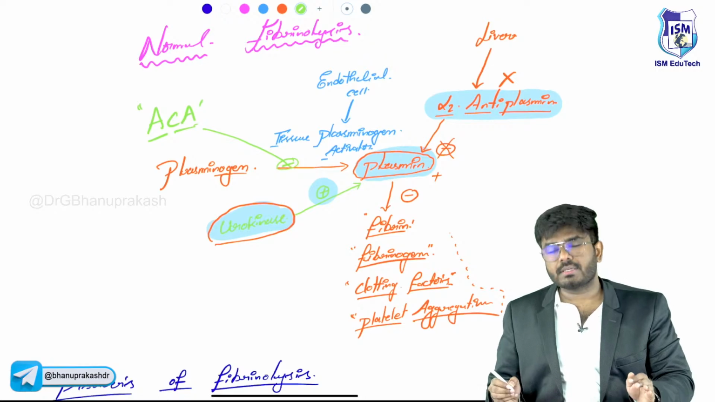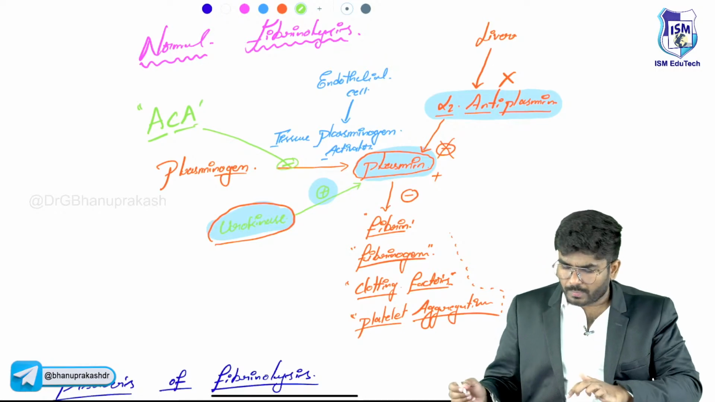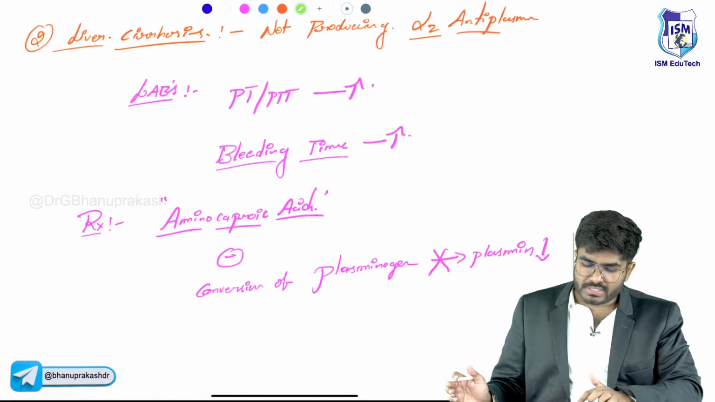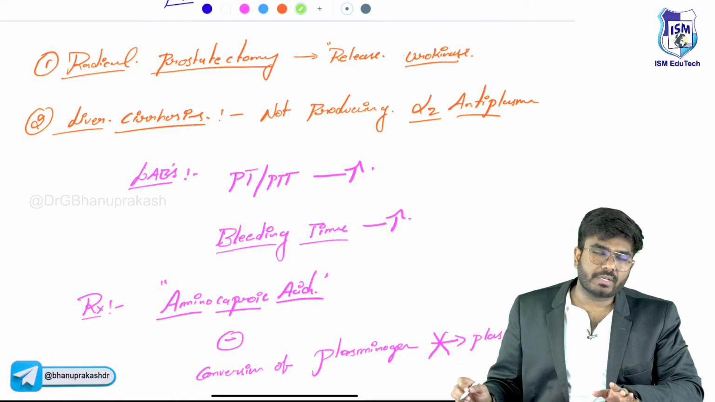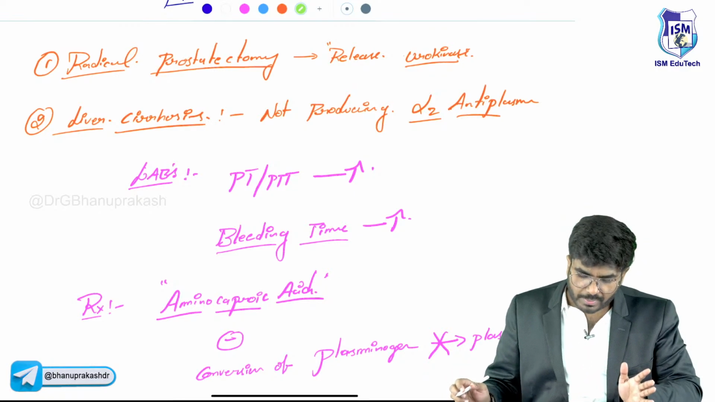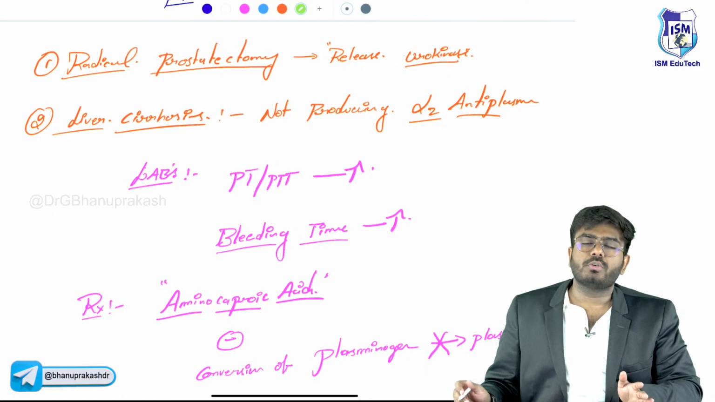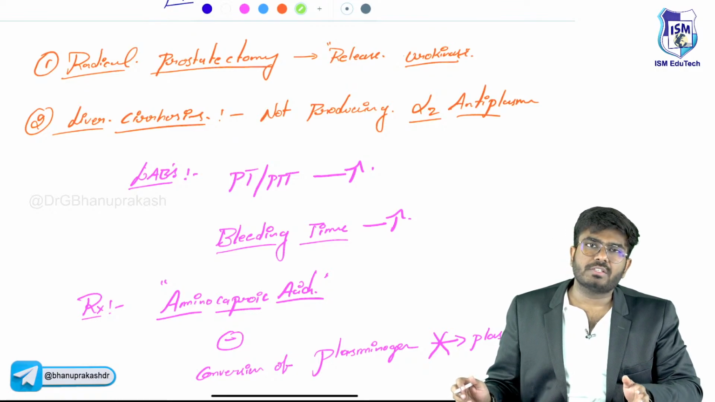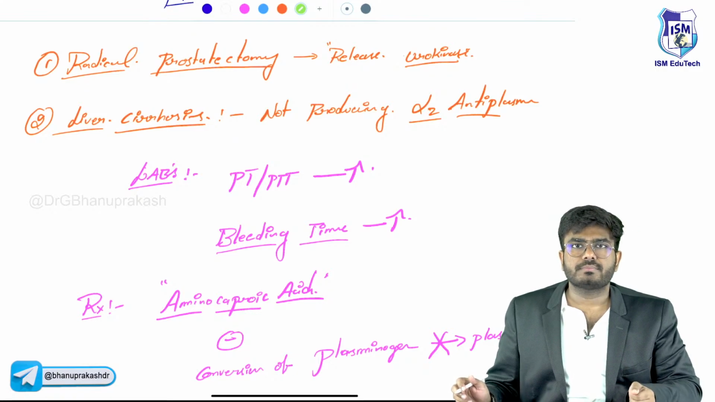So we are done with normal fibrinolysis and the disorders of fibrinolysis, the two important conditions: during radical prostatectomy there will be overactivity of the plasmin, and during liver cirrhosis also, due to deficiency of alpha 2 antiplasmin, there is overactivity of the plasmin.